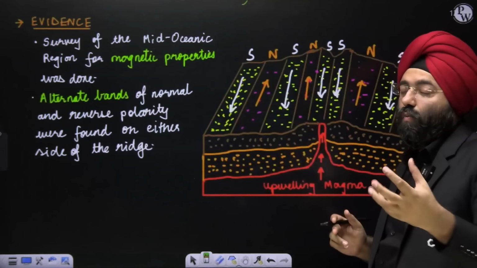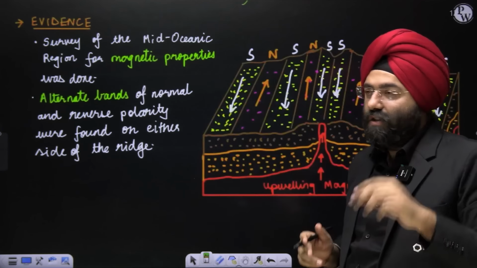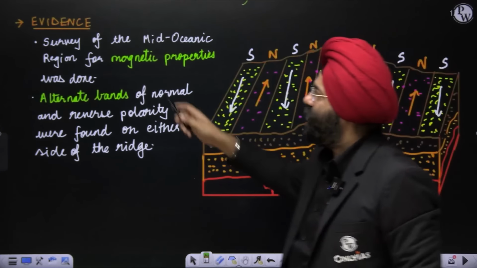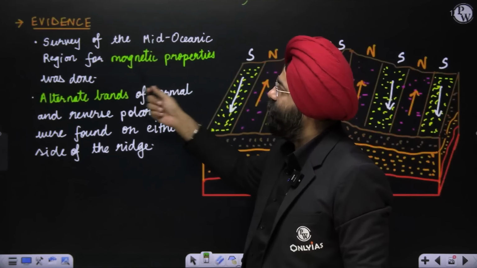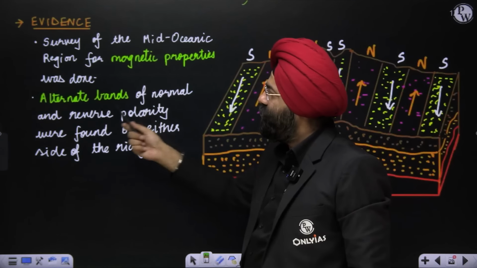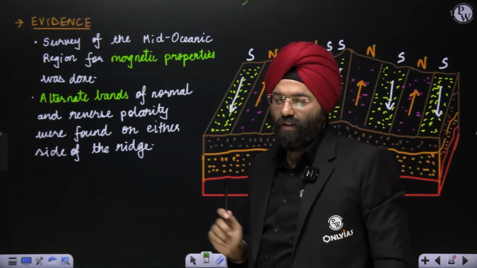Now this was a breakthrough that took place. That is why it forms a very, very important ingredient. So see here, the survey of the mid-oceanic ridges for the magnetic properties was done. Alternate bands of normal and reverse polarity were found on either side of the ridge.